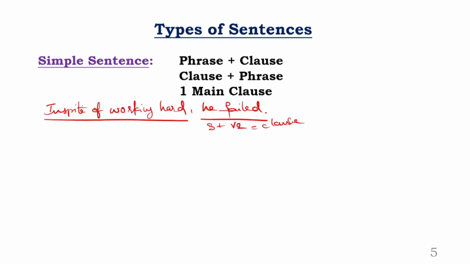Next, coming to the first part. In spite of working hard. See, working is a verb, of course. The word working is a verb. But who is working? Where is the subject? Is there a subject? No, subject is missing completely. So this part together is nothing but a phrase. Of course, this is a phrase.